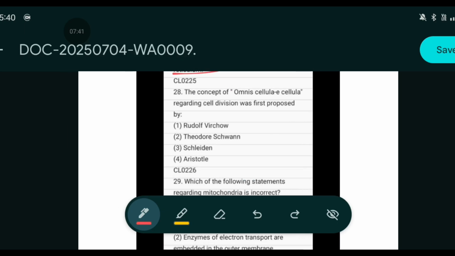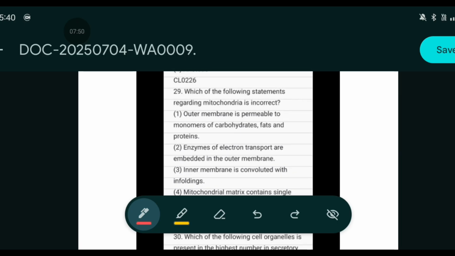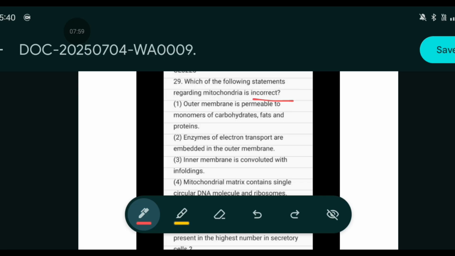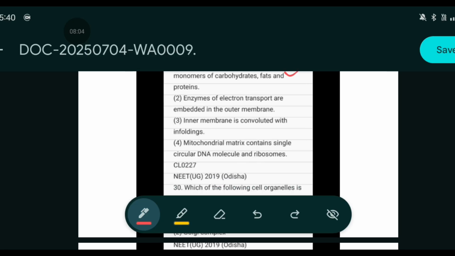The concept of omnis cellula e cellula regarding the cell division was proposed by, yes, Rudolf Virchow. Which of the following statement regarding mitochondria is incorrect? Outer membrane is permeable to the monomers of carbohydrate, fat and proteins. Correct. Enzymes of the electron transport are embedded in the outer membrane. No. Incorrect. So the answer is this one.